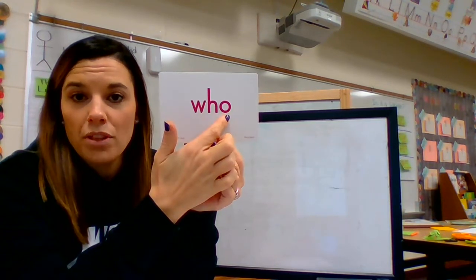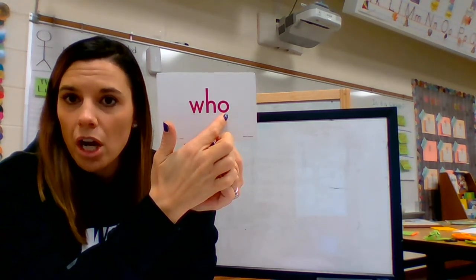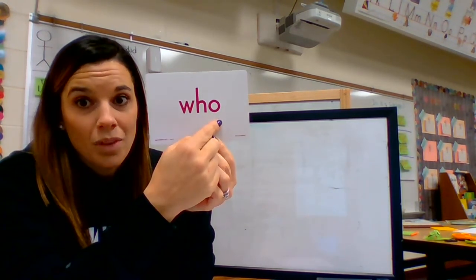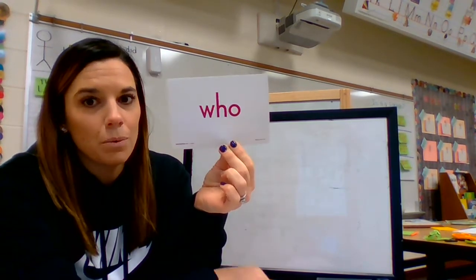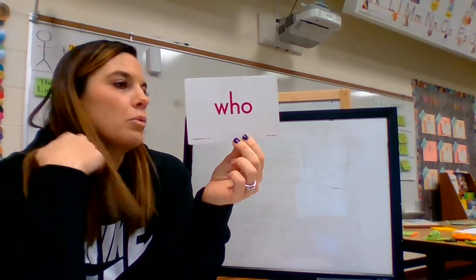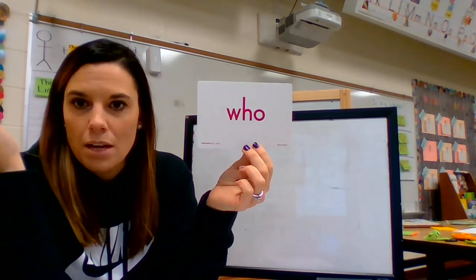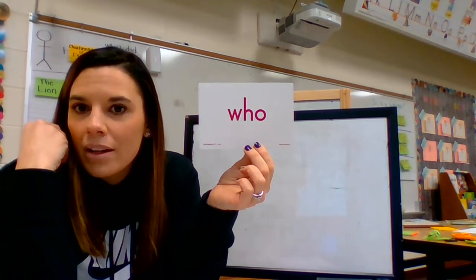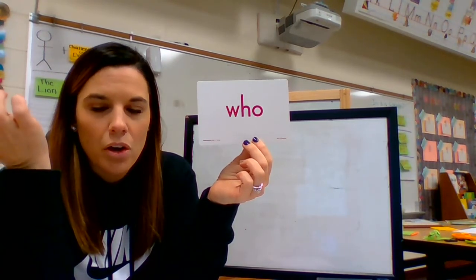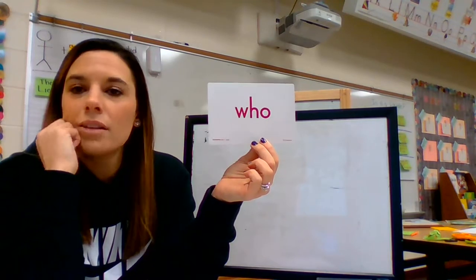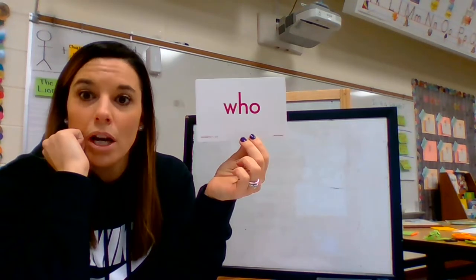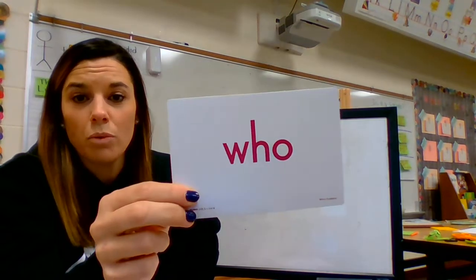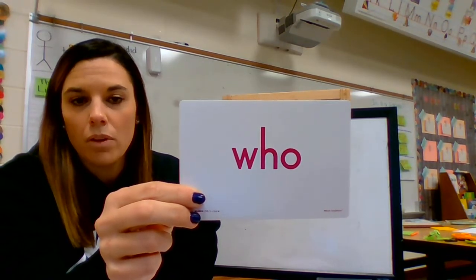It also ends with an O, and we have learned that the letter O is a short vowel that says ah. But in this word, it says oo, who. Tricky word. We use this word when we're asking about a person, when we want to know about a certain person. I could say, who is all here today, okay? Or I could say, who loves to watch TV, okay? I'm wanting to know about a person. We usually use this word when we're asking a question about somebody, okay?